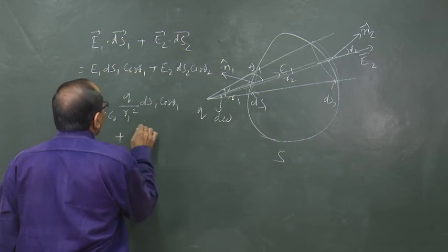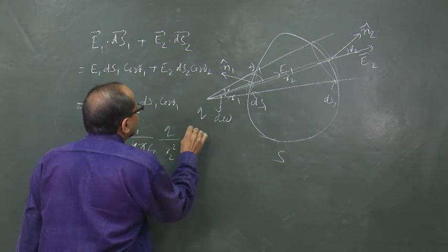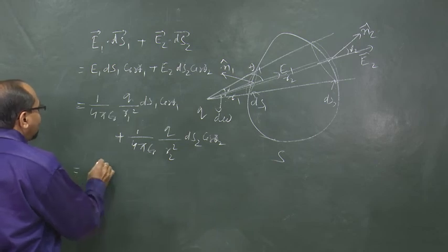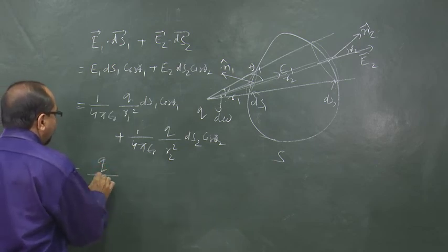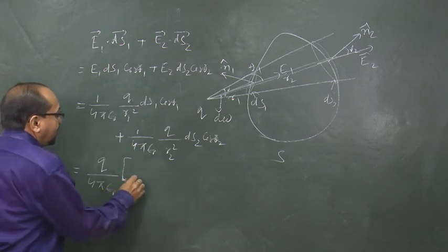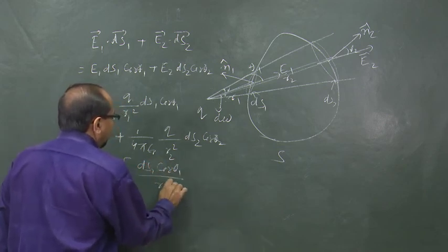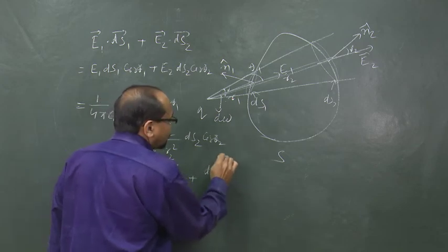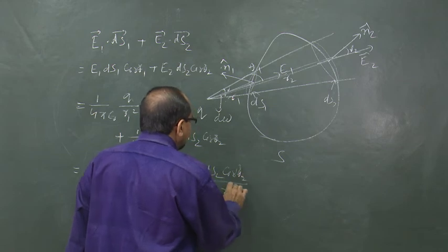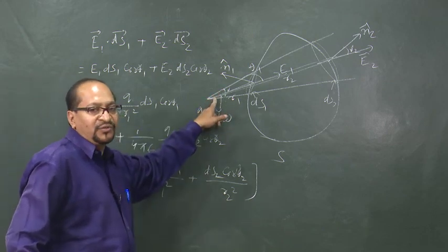So, plus 1 by 4 pi epsilon 0 q by r2 square ds2 cos theta 2 is equal to q by 4 pi epsilon 0, taking common, we have ds1 cos theta 1 by r1 square plus ds2 cos theta 2 by r2 square. Obviously, both are subtending the same solid angle d omega here.